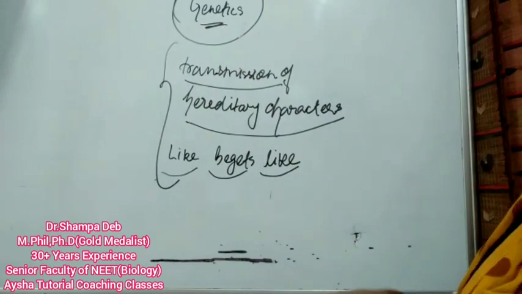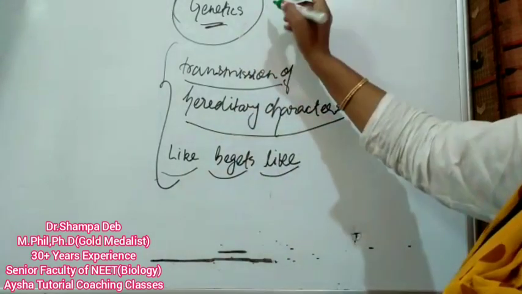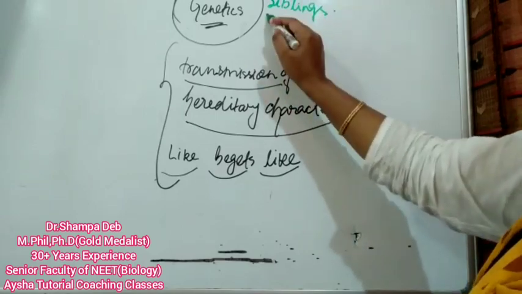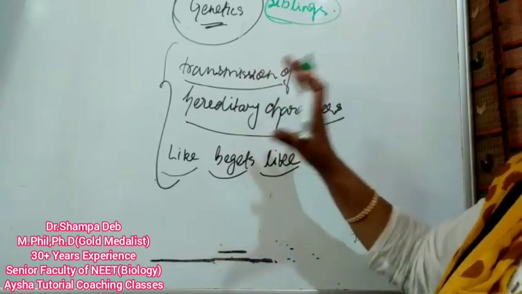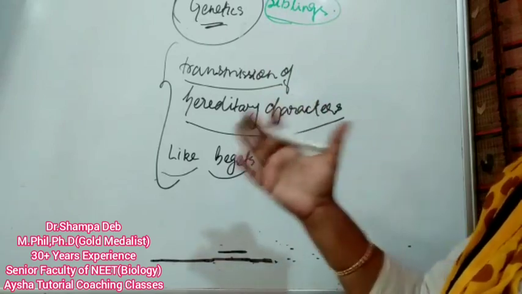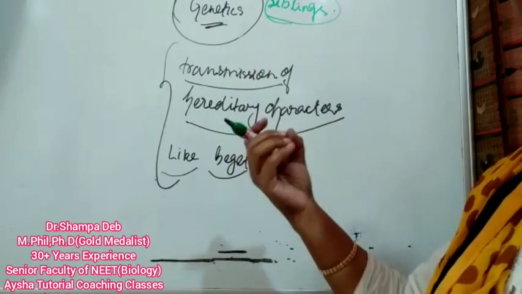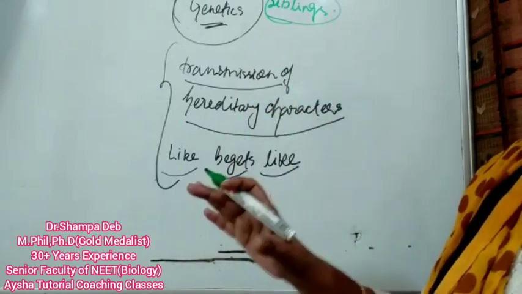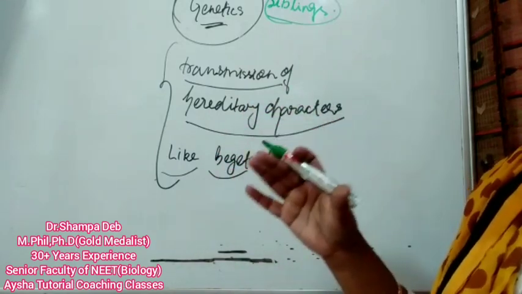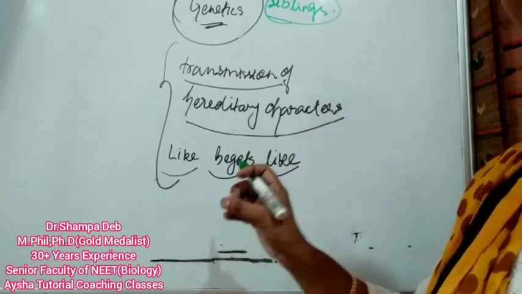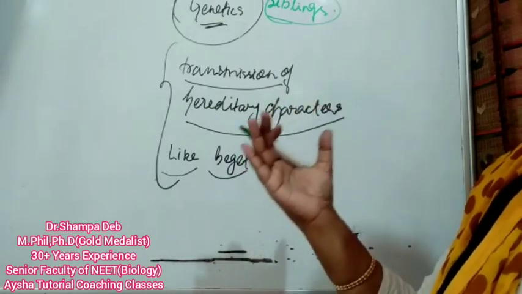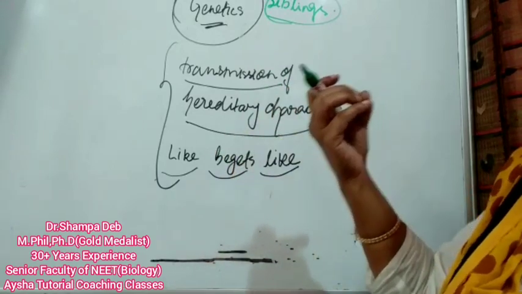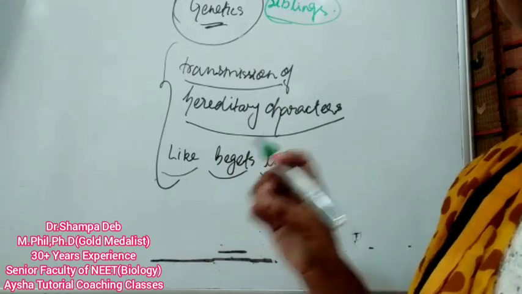Now, what is variation? If you are talking about siblings, siblings meaning brothers and sisters of a family, you will see that the brothers and sisters share almost the same kind of characters that are present in the parents, but it is never exactly the same, except in monozygotic twins, but even there it can be slightly different.